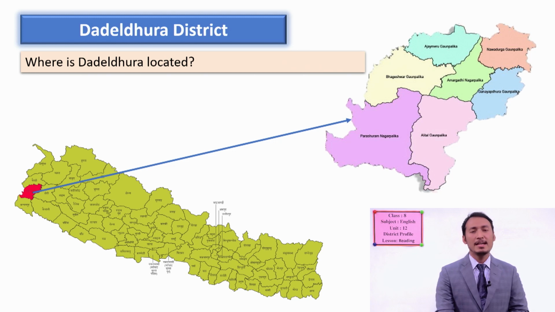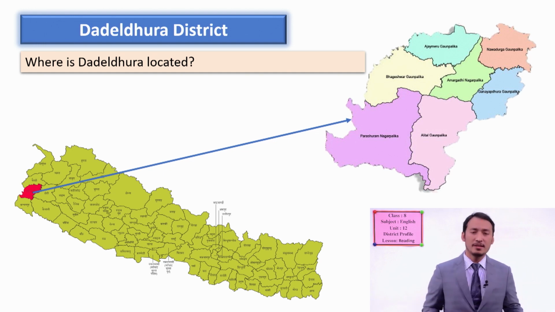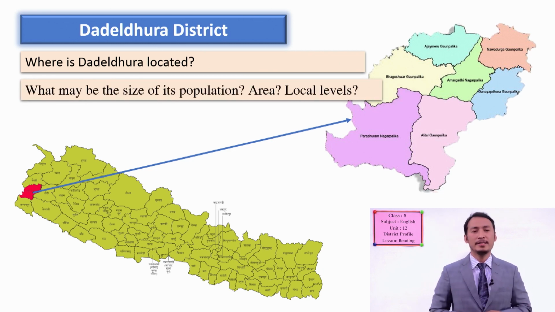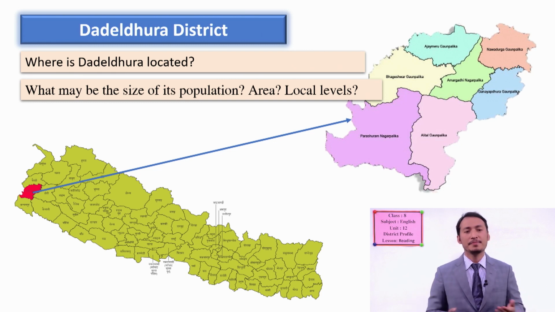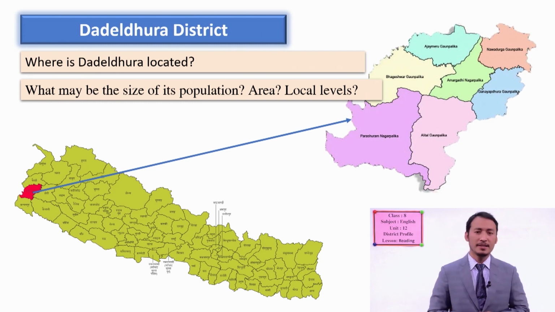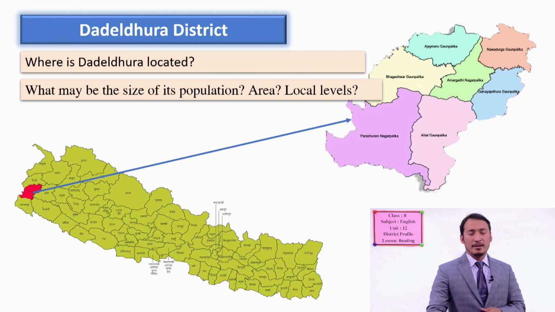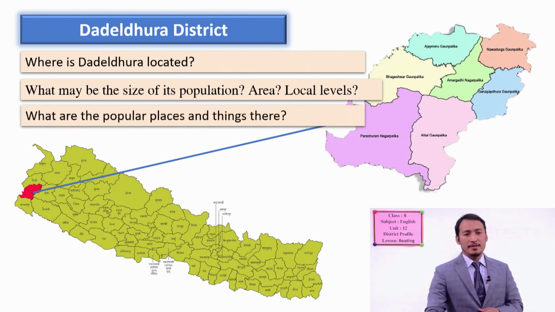Before reading, let's have some pre-reading questions. We are going to expect some information like: where is Dadeldhura located? Another thing we can find out is, what may be the size of its population or its area? What are the local levels, our governments? And what are the popular places or things there? We are going to learn about that.